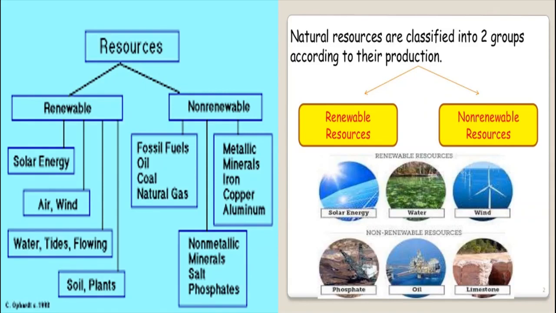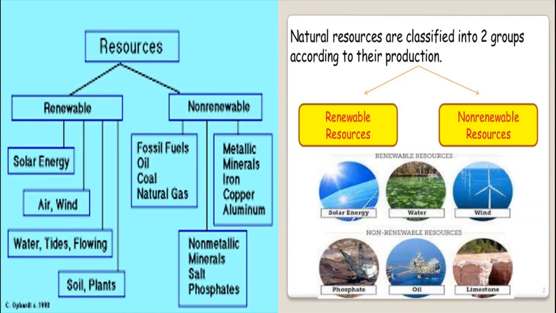Some of these are unlimited and are not affected by human activities. For example, solar energy, air, wind, water, tides, plants, everything comes under renewable resources.